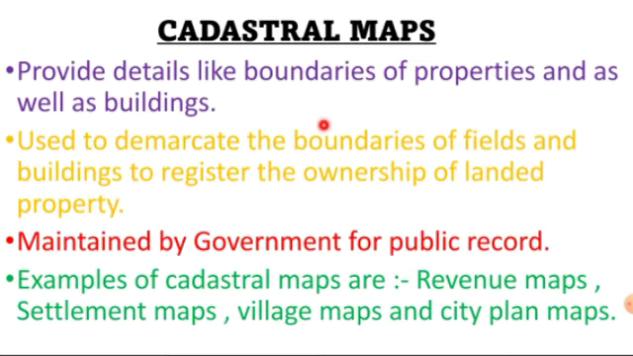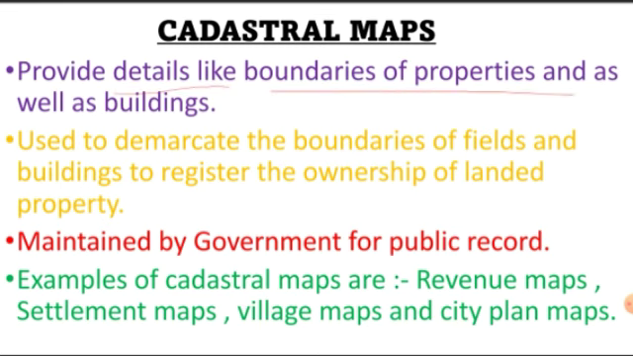Okay. Now let's go with cadastral maps. Cadastral maps provide details like boundaries of properties as well as buildings. Now you can imagine how minutely they are doing this. Boundaries of properties means if anyone owns a property, they draw the boundaries of that whole property on a piece of paper. And as well as buildings, many of you must be living in buildings, right? So our building's boundary is also drawn on that cadastral map. So every building boundary and every property boundary is drawn on a cadastral map.